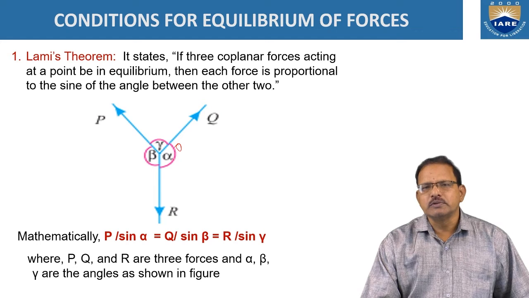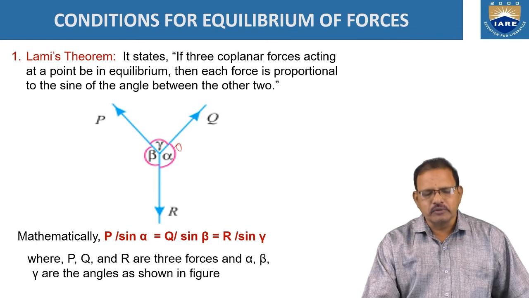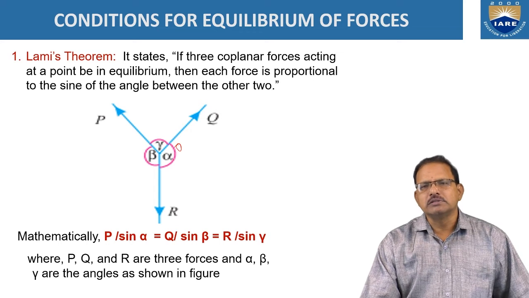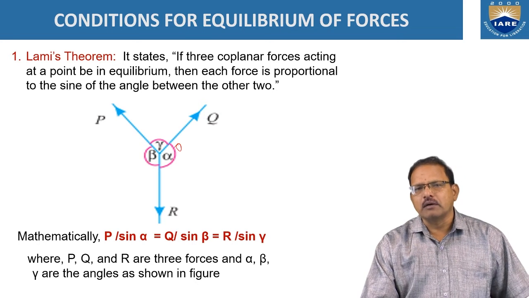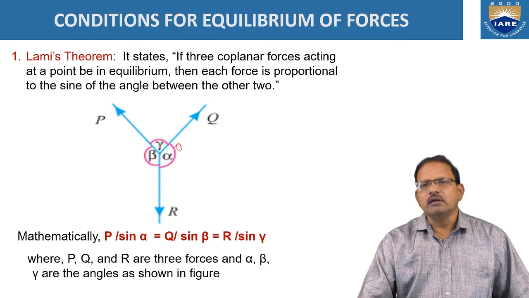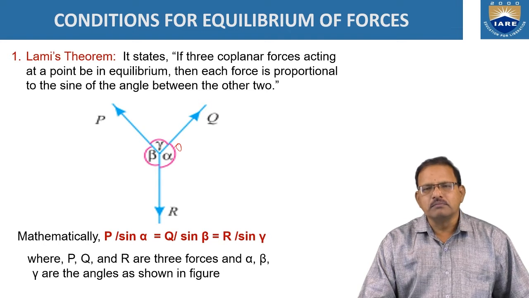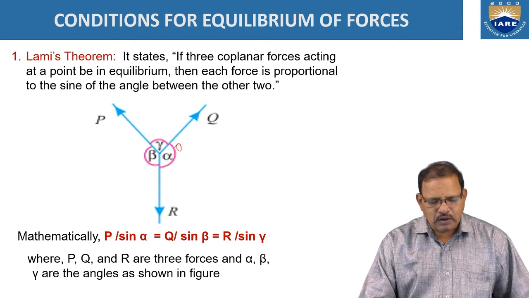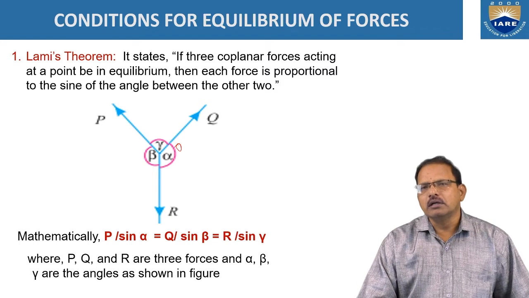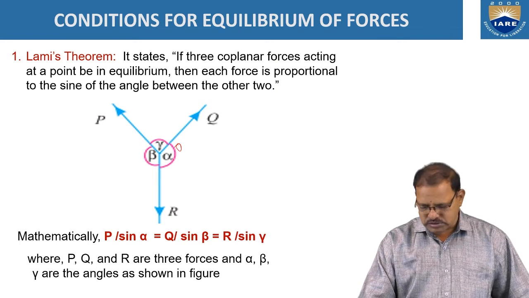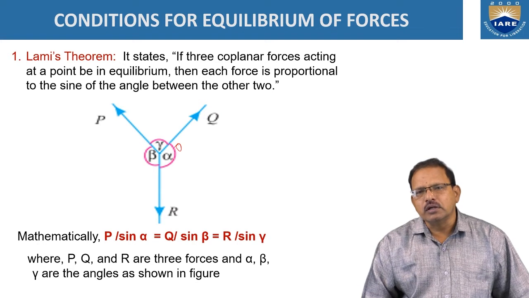According to Lami's principle, each force is always proportional to the sine of the angle between the other two forces. That means P by sine alpha is equal to Q by sine beta is equal to R by sine gamma, where P, Q, R are the magnitudes of the forces, and alpha, beta, and gamma represent the angles between the forces, which are shown in the figure now.